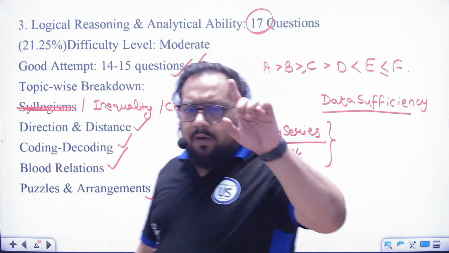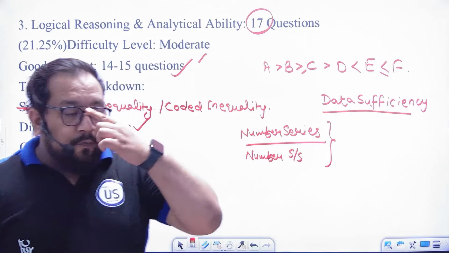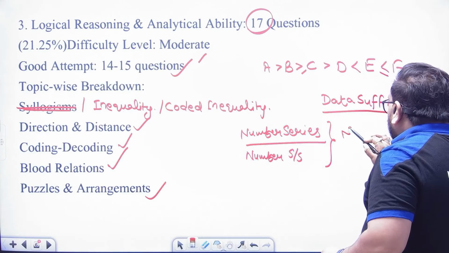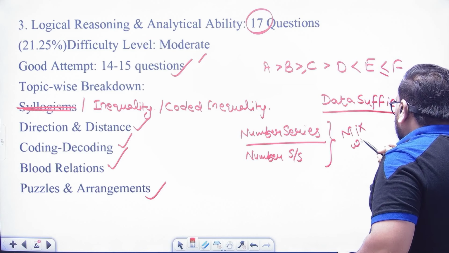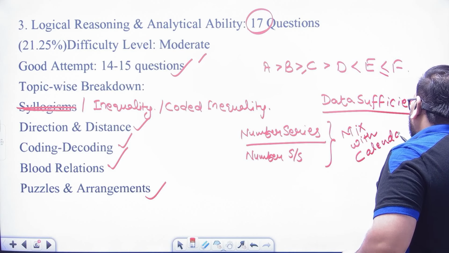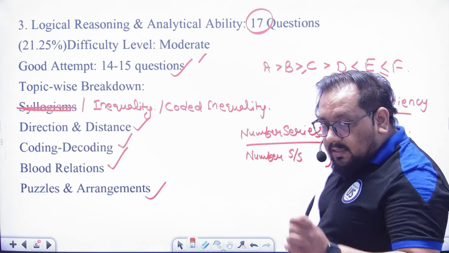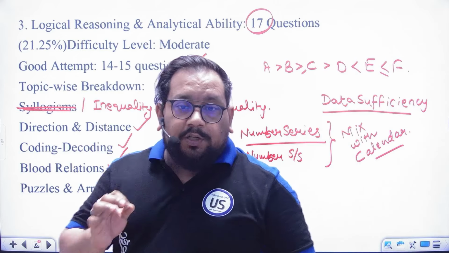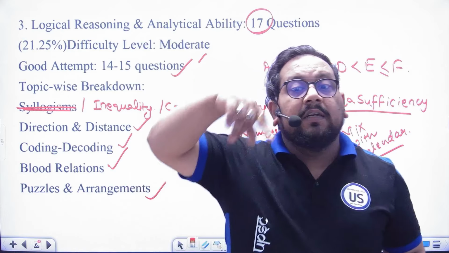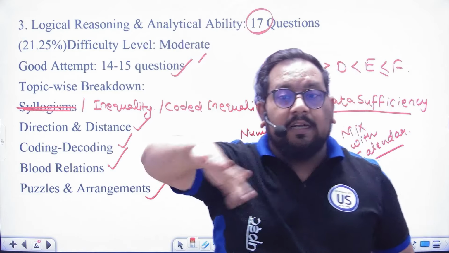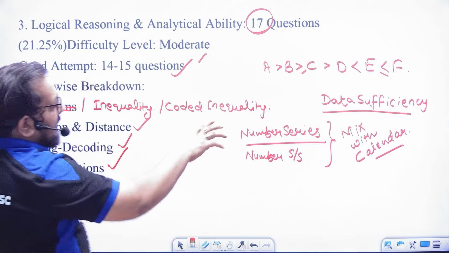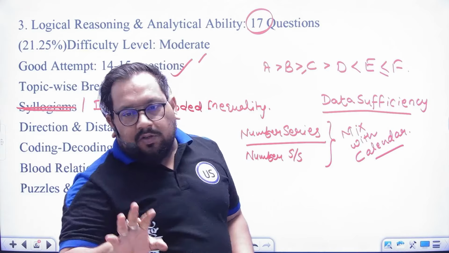Always there was at least one which was mixed with calendar. This year he gave number series, and in 2023 he gave number system like 10 to the power 10. If today is Sunday, I think you got it. Okay, so calendar is also important, but not so much.